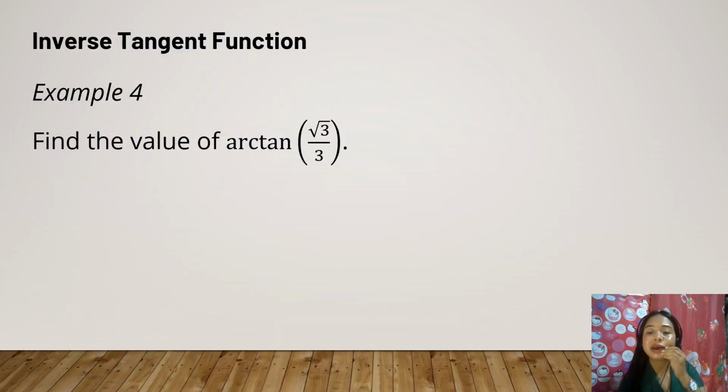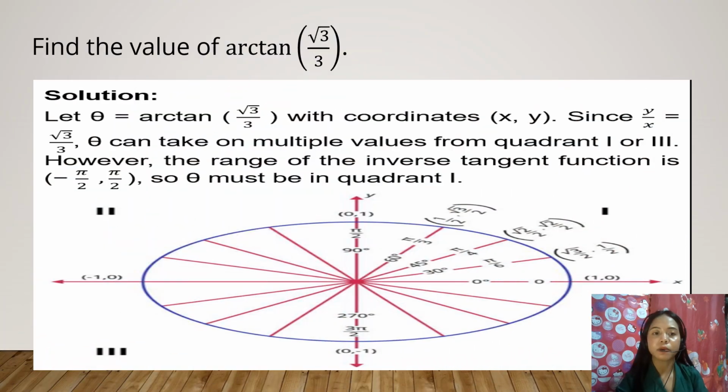Okay, so another example. We have here, find the value of arctan, or the arctangent, of square root of 3 over 3. So to find the value of arctangent square root of 3 over 3, we let theta equal arctan square root of 3 over 3 with coordinates x and y.